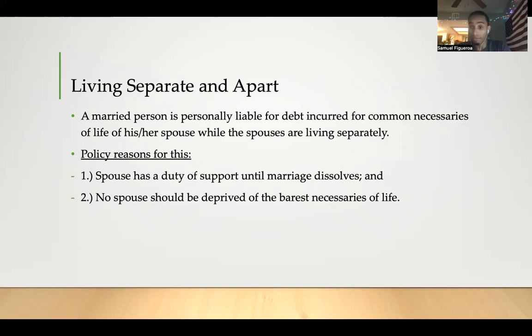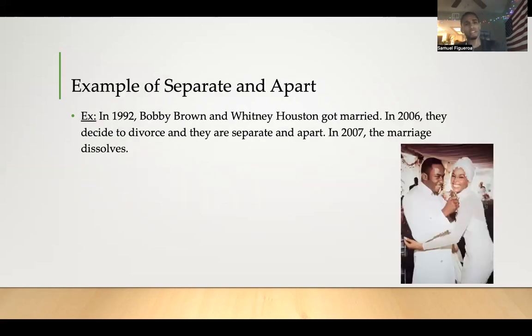An example of this is that in 1992, Bobby Brown and Whitney Houston got married. In 2006, they decided to divorce and they are separated apart. In 2007, the marriage dissolves. So that means that between the moment of being separated apart and the moment of the marriage being dissolved, the moment of the finalizing of the divorce, Bobby will be liable for Whitney's necessities of life, and Whitney will be liable for Bobby's necessities of life.